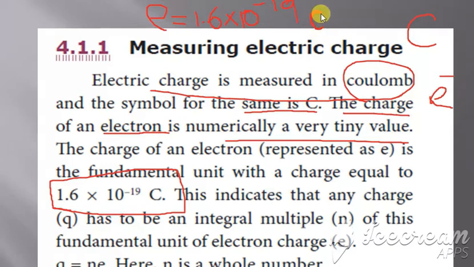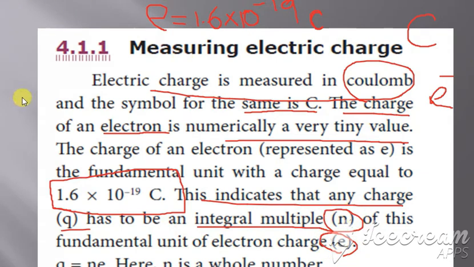We write C because C is coulomb, the unit of charge. This indicates that any charge Q is an integral multiple of n and e. So any charge Q is equal to n into e, where n is a whole number and e is the charge of an electron.